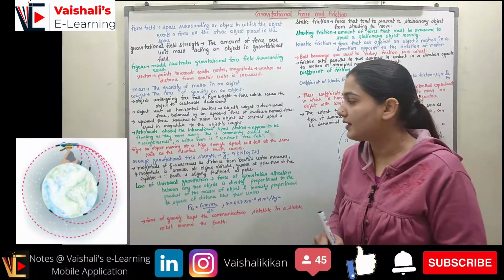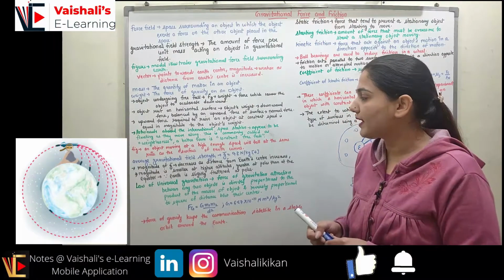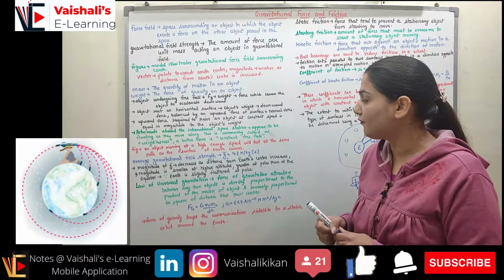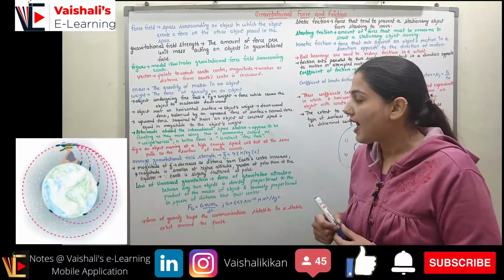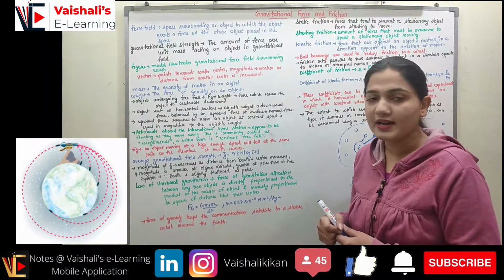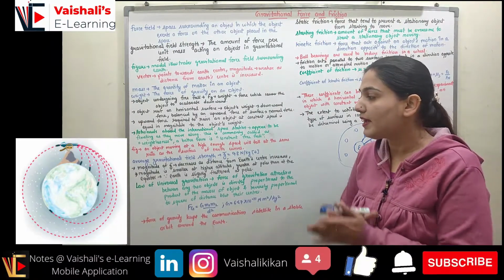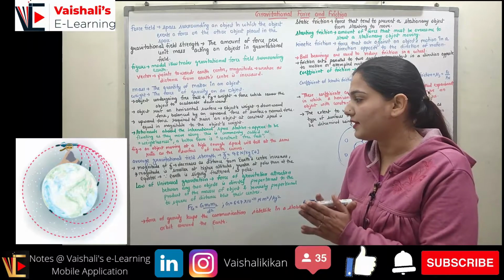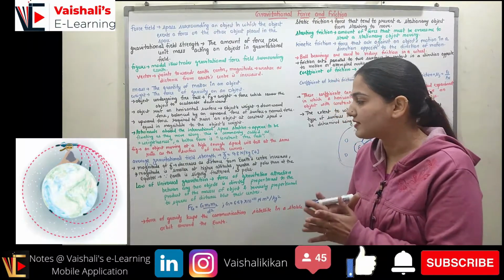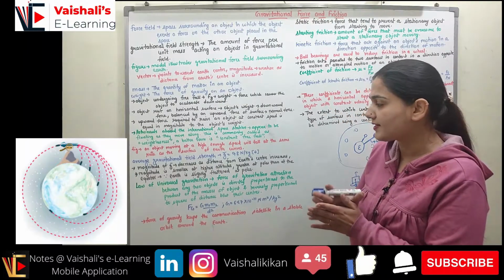Now you can see the figure. The figure shows an object moving at a height with enough speed will fall at the same rate as the surface of the Earth curves, right? You can see that if I have a higher speed, the curve would be more. You can see this in the figure. The average gravitational field strength is represented by g. It's a vector.